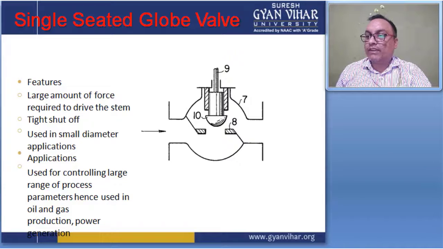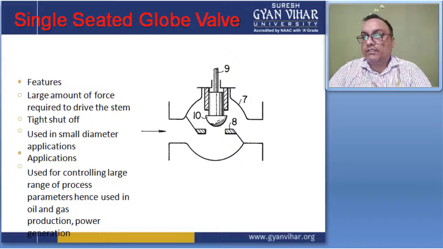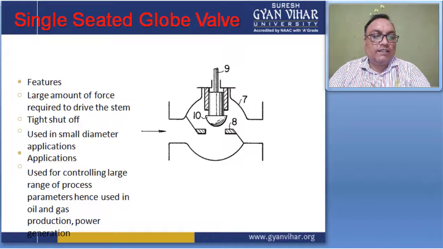is operated by an electric drive. Here are some features about this single seated globe valve.